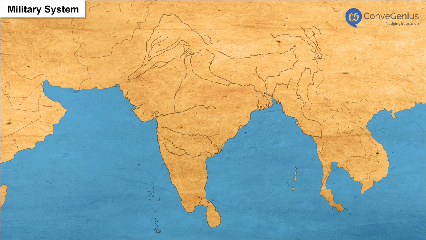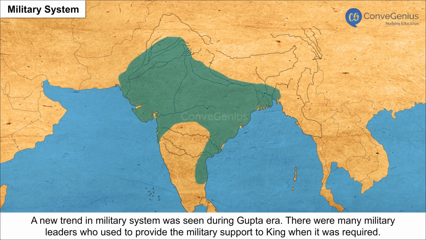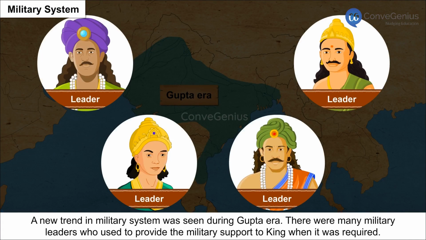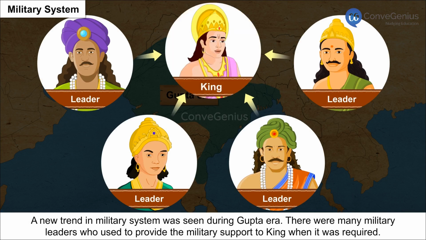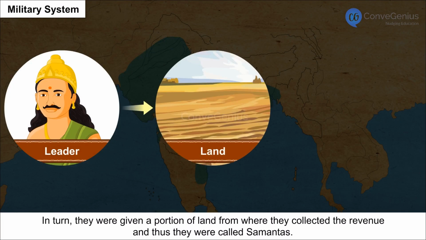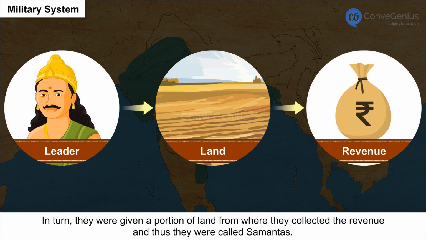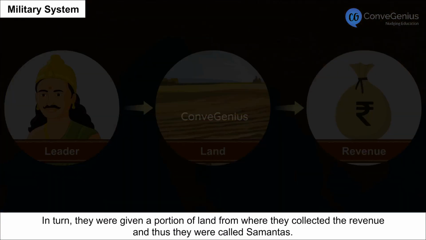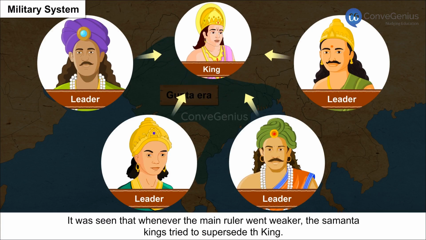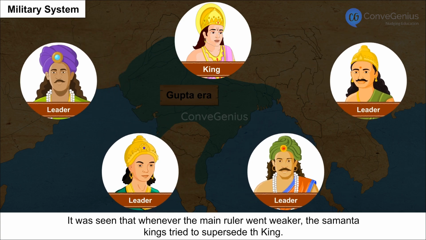Military system. A new trend in the military system was seen during the Gupta era. There were many military leaders who used to provide military support to the king when it was required. In turn, they were given a portion of land from where they collected the revenue, and thus they were called Samantas. It was seen that whenever the main ruler grew weaker, the Samanta kings tried to supersede the king.